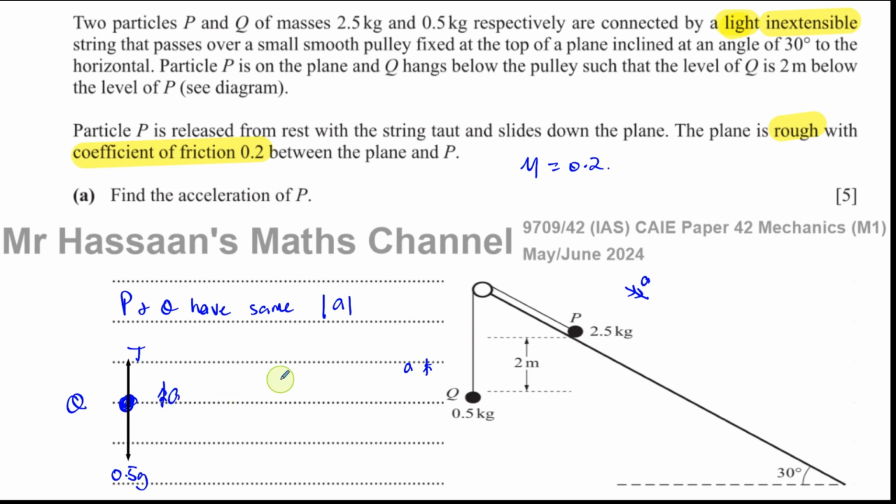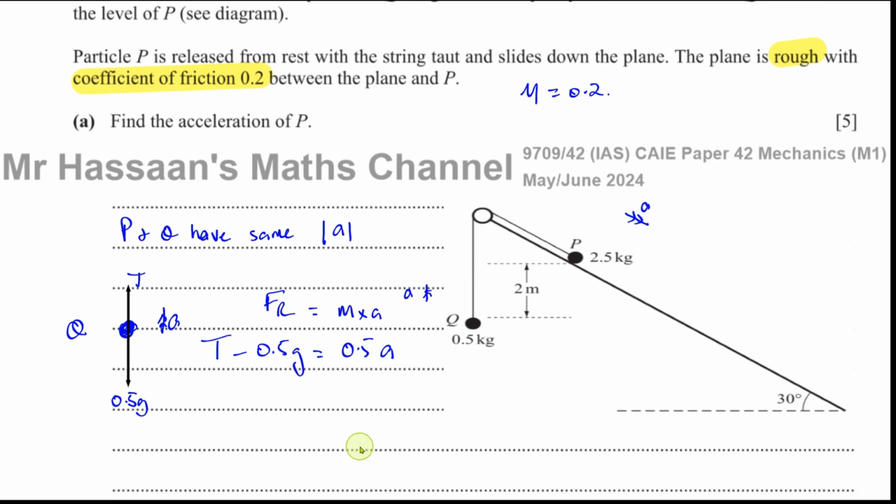That's for Q, so we can resolve the forces for Q. As it's going upwards, T minus 0.5 G is equal to the mass, 0.5, times the acceleration, which we don't know. The resultant force is equal to the mass times the acceleration.